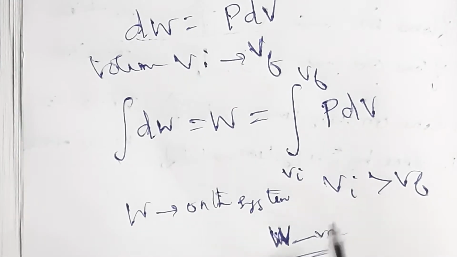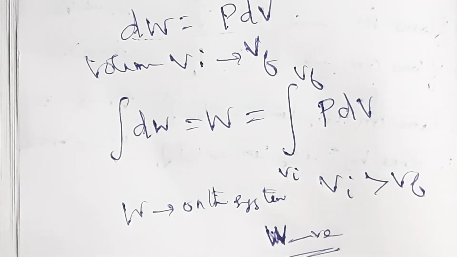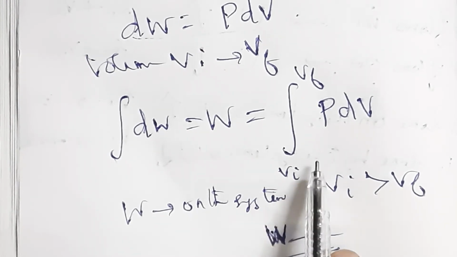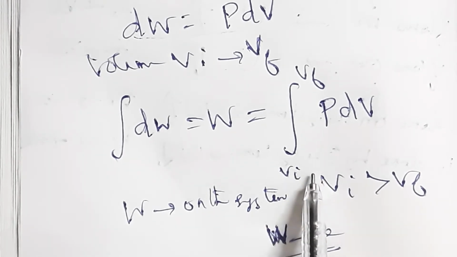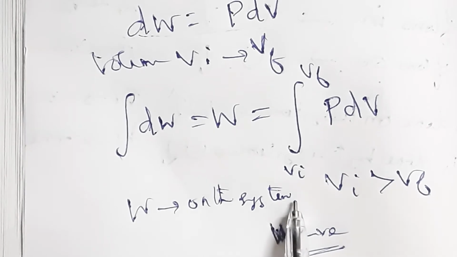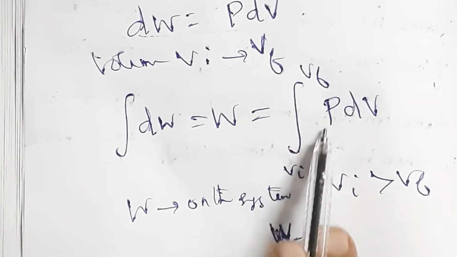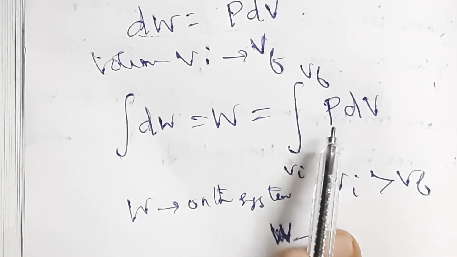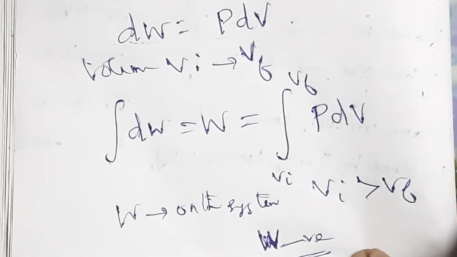Actually, here P is inside this integral. This need not be constant, isn't it? While doing some work, the pressure need not be constant. So when we are doing the problems, we should first write the pressure as a function of volume and temperature, using the equation of state. Clear? Then we can substitute the value of P here. So it may not be a constant one. So this is about work done in volume changes.